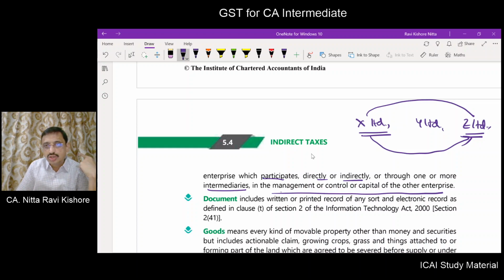X Limited controls Z Limited through Y Limited. Right? X Limited invested in Y Limited, Y Limited in turn invested in Z Limited, that too capital. So these are the situations wherein two entities or enterprises will be considered as associated enterprises.